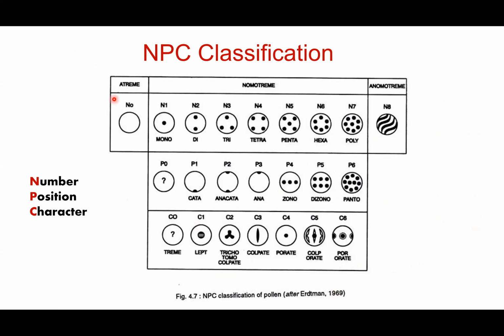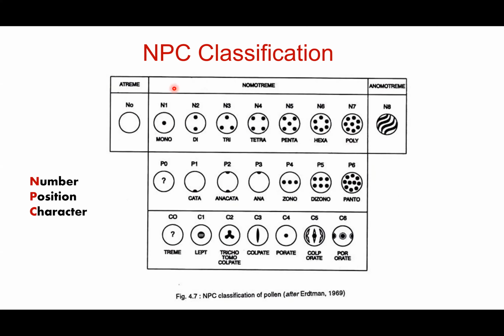As we just discussed, if there is no pore present, it is known as atreme. If there is 1, 2, 3, depending on the number of pores, they are named mono, di, tri, tetra, penta, hexa, poly. If it is more than 6, it is polytreme. If you have spiral thickenings on the surface of the pollen grain, it is known as spiratreme. Next, this is the number, N, part of it.